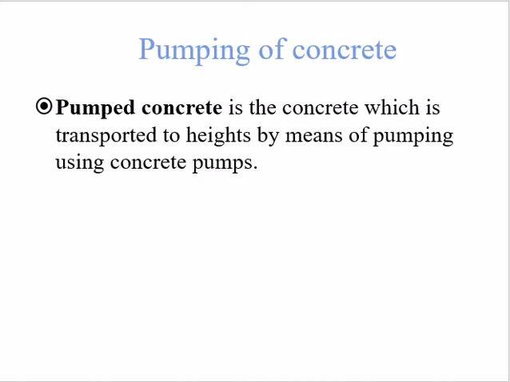Some applications and requirements of pump concrete: number one, the concrete used for pumping must be of adequate workability so that it is easily conveyed through the pipe. The pipe used will be a rigid pipe or flexible hose that will discharge the concrete to the desired area. The concrete used must be fluid in nature, with enough fine material as well as water to fill up the voids. The more fine material used, the greater the control achieved on the mix. The grading of the coarse aggregate used must be continuous in nature.